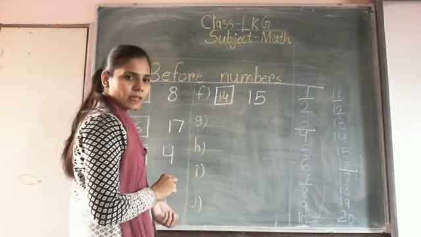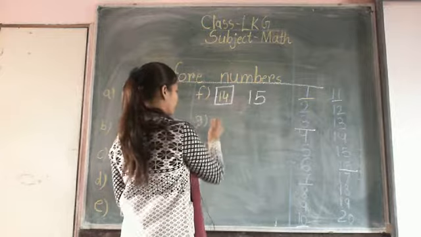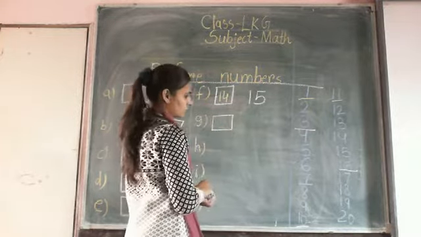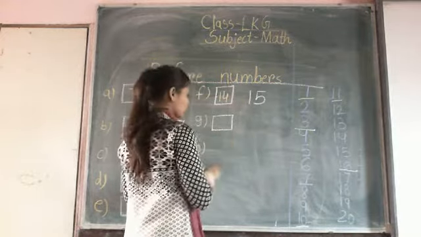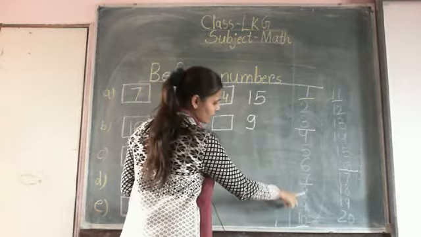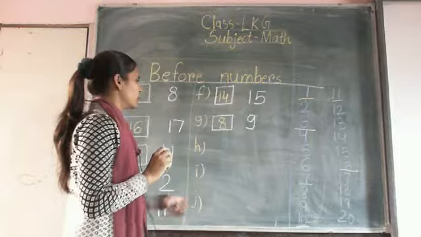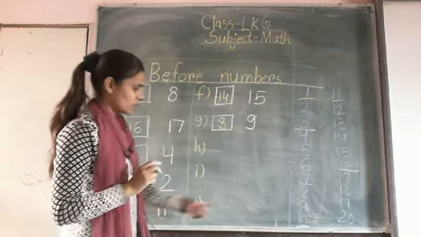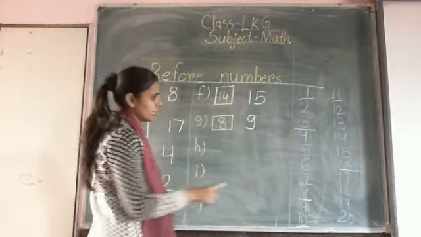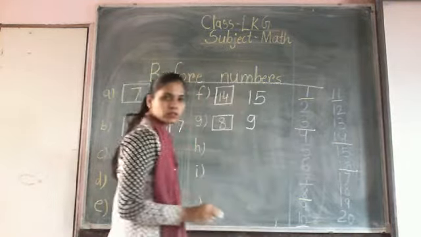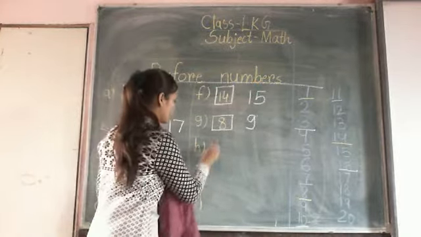Then example number G. First we will make a box and write number 9. Now what is the before number of number 9? It is number 8. Before number of 9 is 8. 9 के पहले number 8. And before 15 is 14. So check the line and write down the answers.